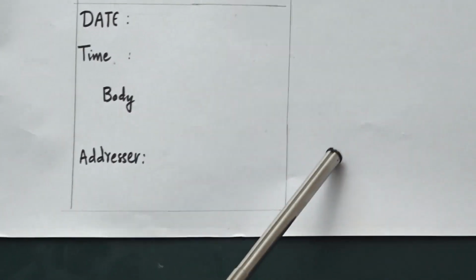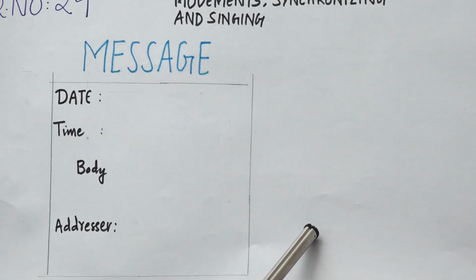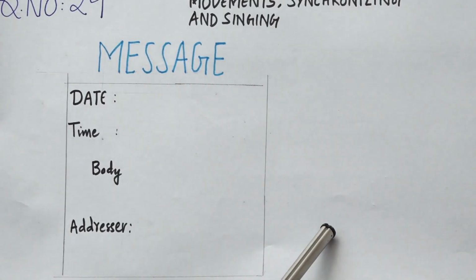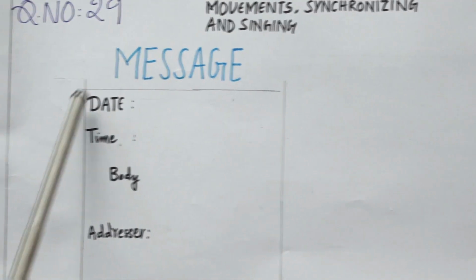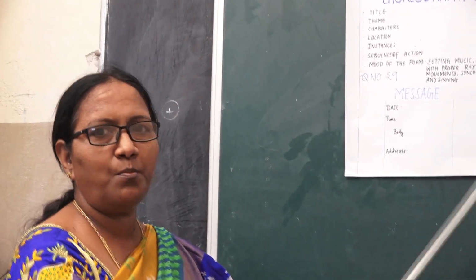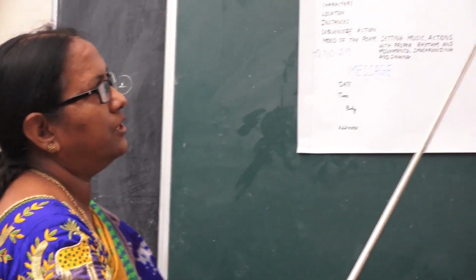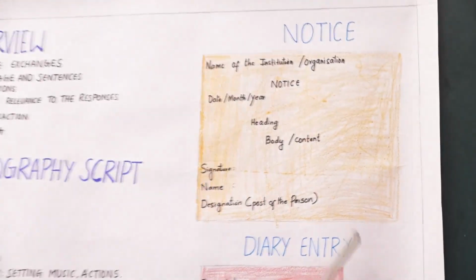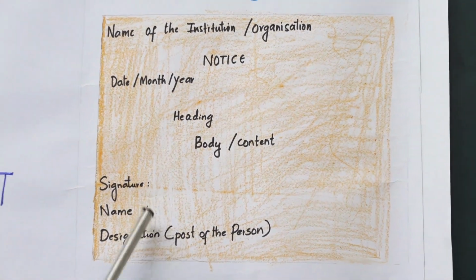When you want to pass on some message and the person is not available, you can pass it on to his family or any other available person. Similarly, you can write it in a written form, or send it via electronic gadgets also. While answering the minor discourses, message, notice and diary entry, you can make it very colorful. You should put a box. You can also decorate it and use coloring to make it more effective.